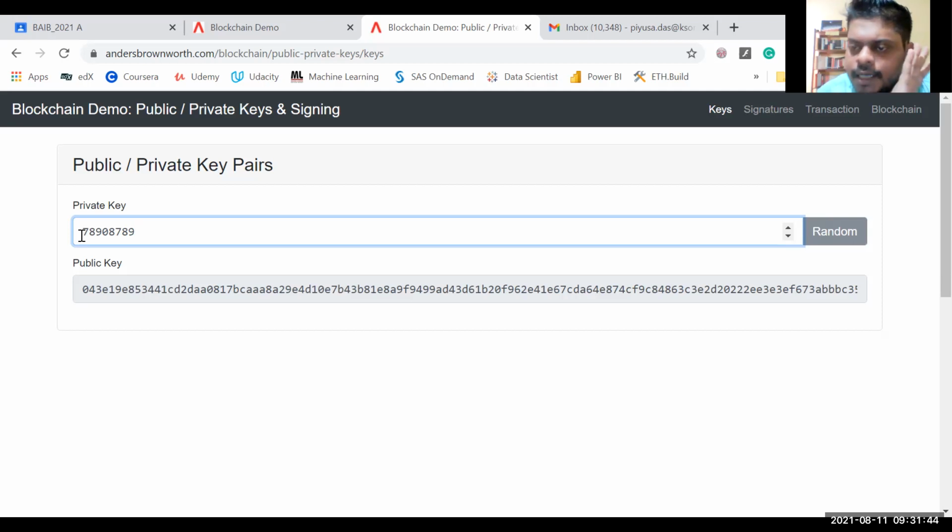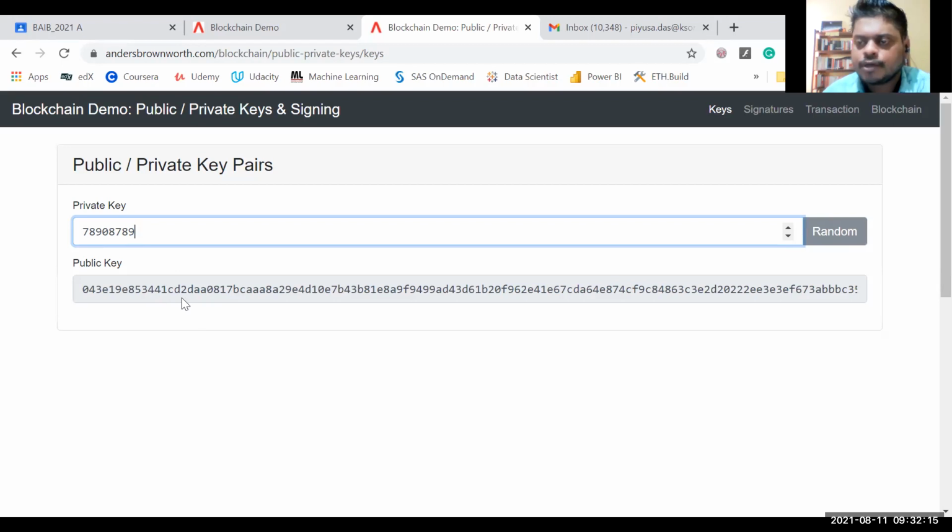Let's say in any blockchain, each one of you will have a private key, and that will be only known to you. Through this private key, here only one public key is generated, but in reality, for each transaction I can create a new public key. Let's say today I want to transfer certain money or information to all of you, and this is my private key, only known to me.